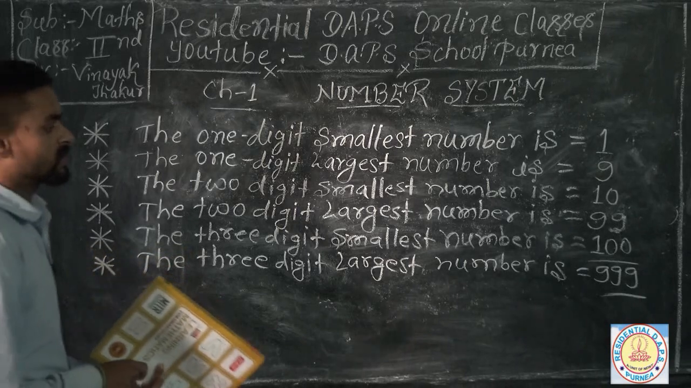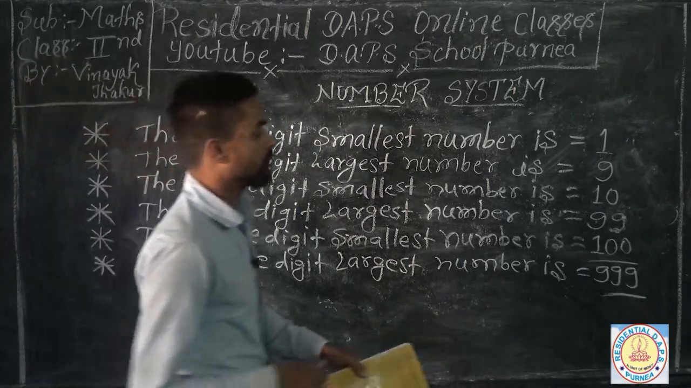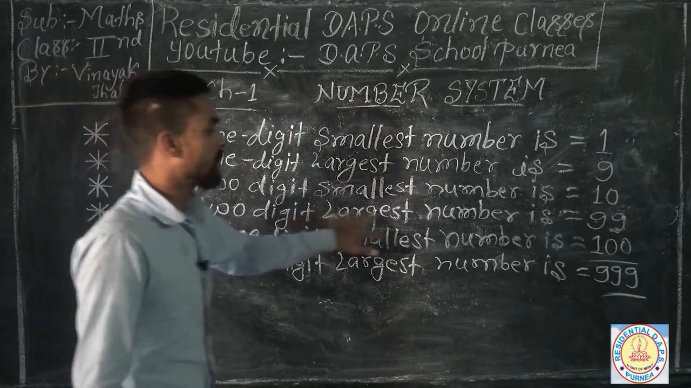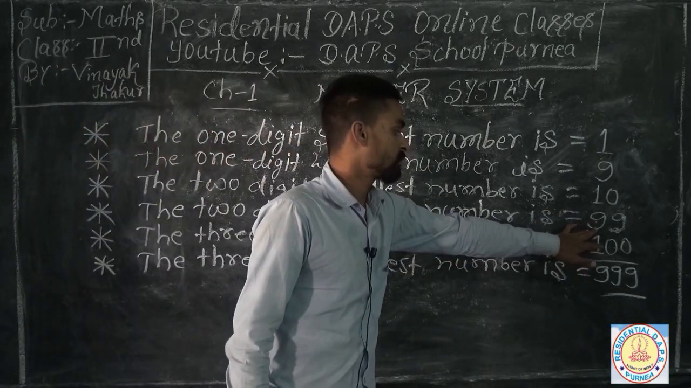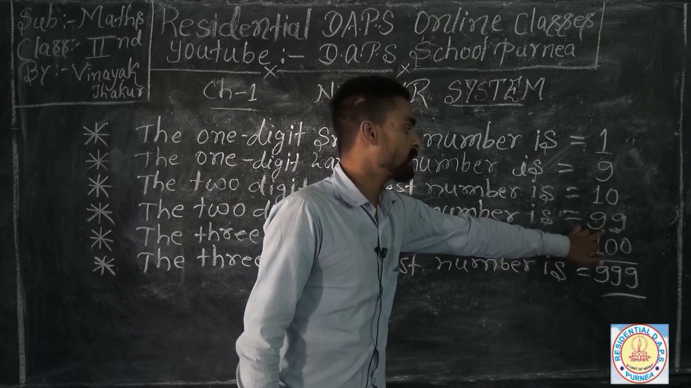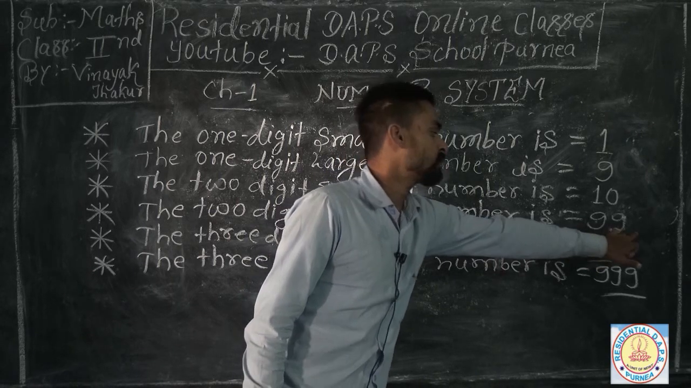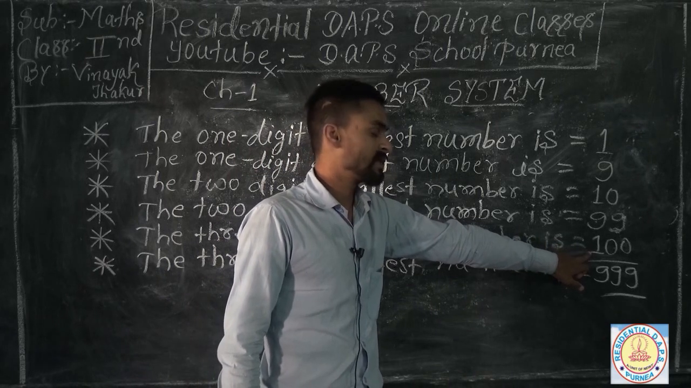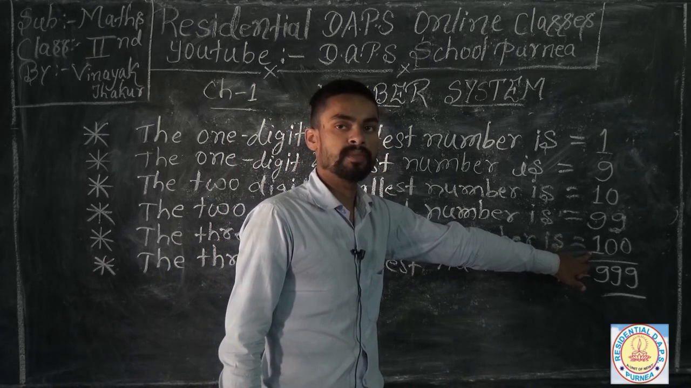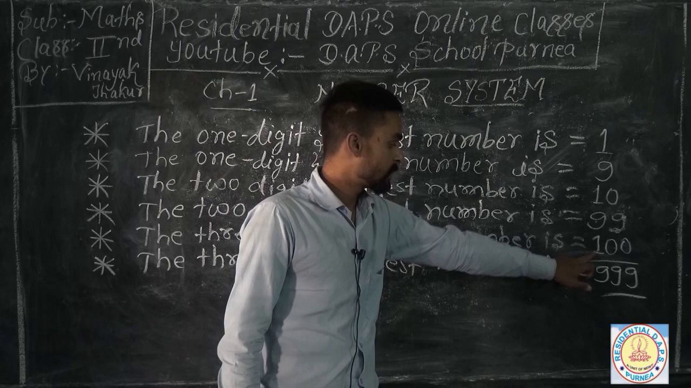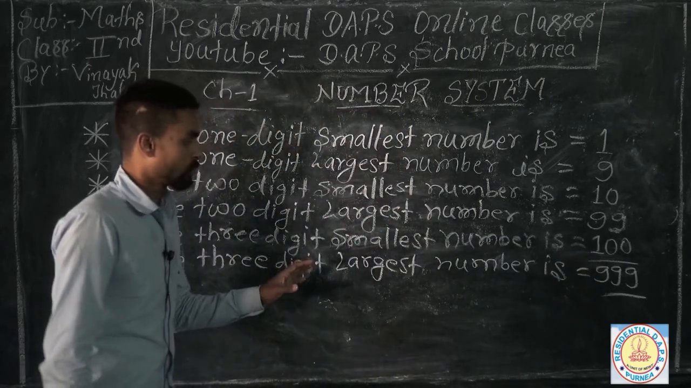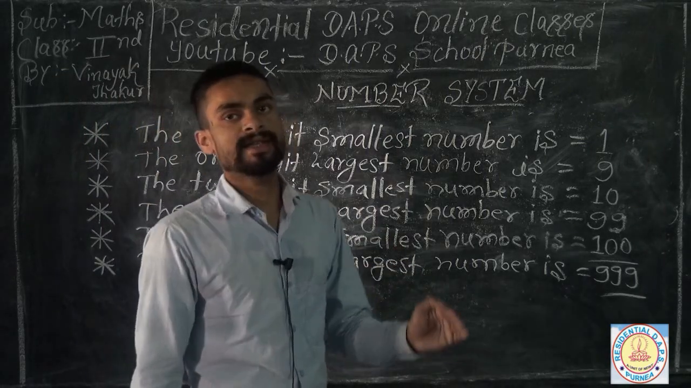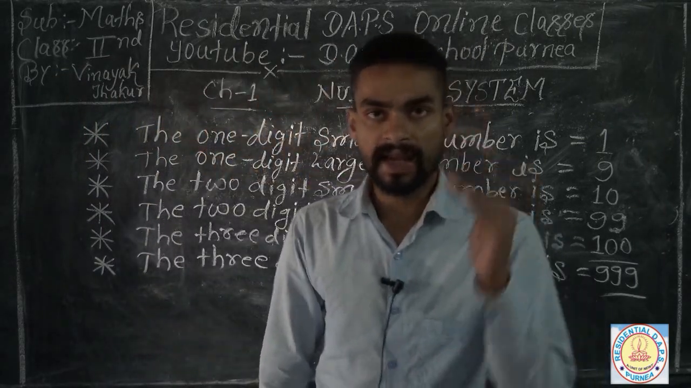This is all your digits. If you add 1 to the 2 digit largest number, like 99 plus 1, you can get the next digit smallest number, which is 100. So on, you can find out all the smallest and largest digit of any number.